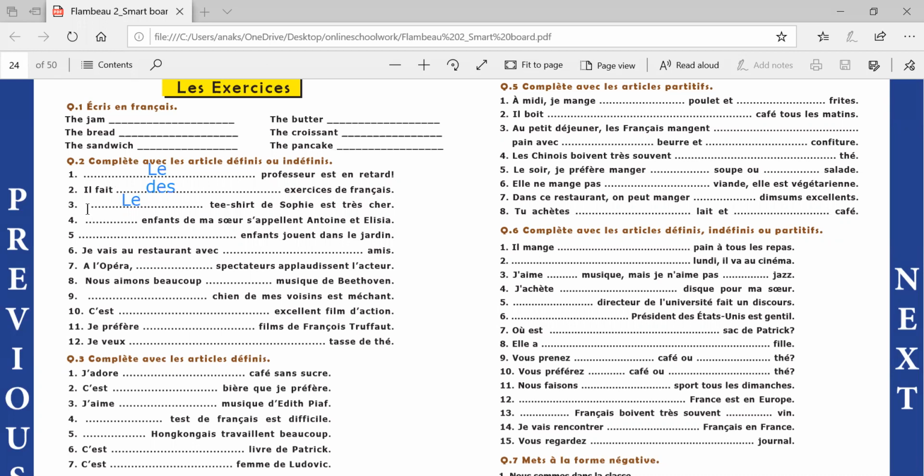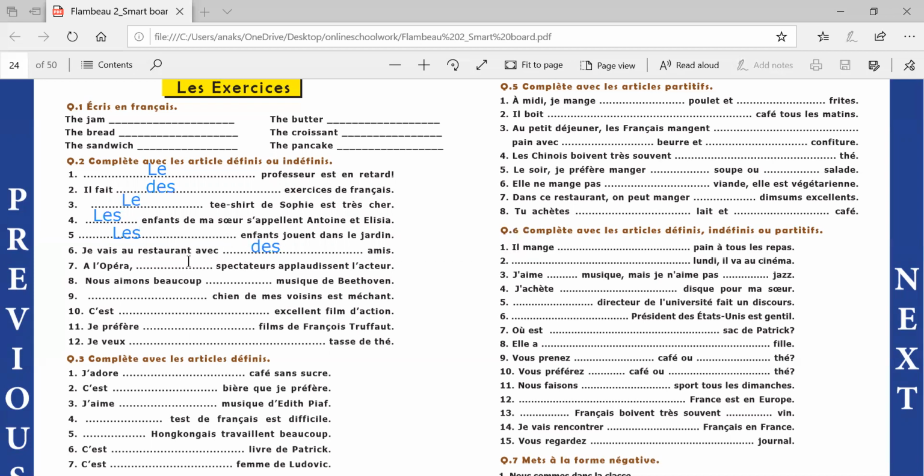The children, starting of the sentence again, so les, the children of my sisters are Antoine and Alicia. Number 5, dash enfant joue dans le jardin. The children are playing in the garden. So again, les. Je vais au restaurant avec dash amis. I am going to the restaurant with dash friends. Now we do not know with how many friends is he going.